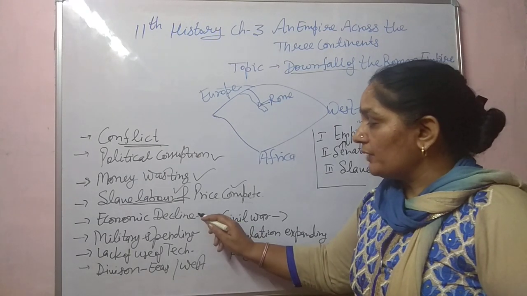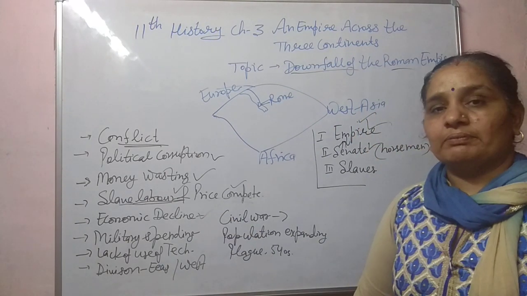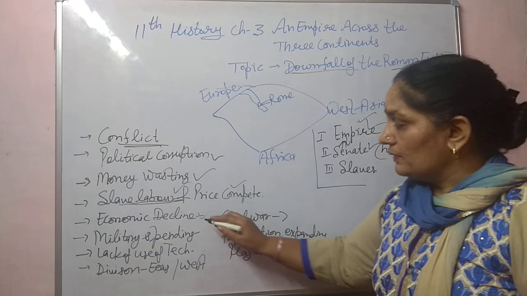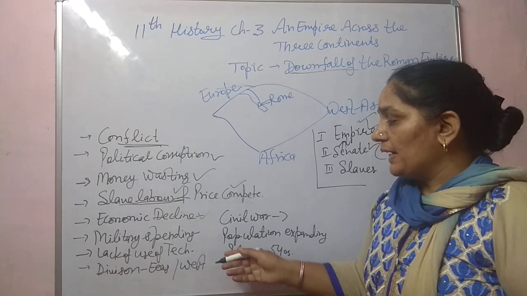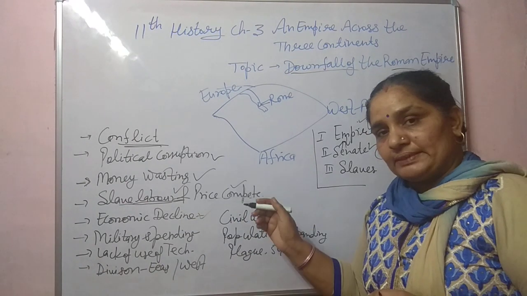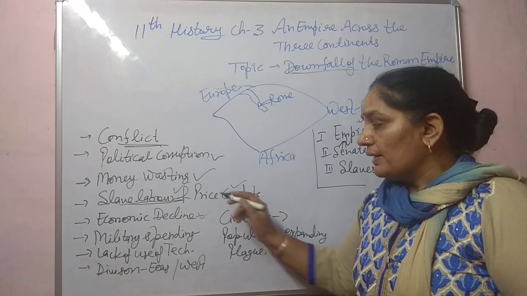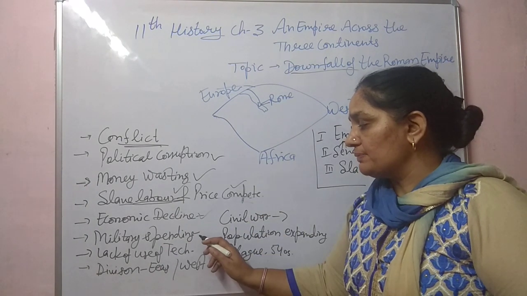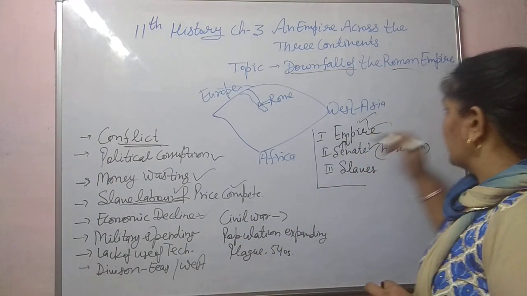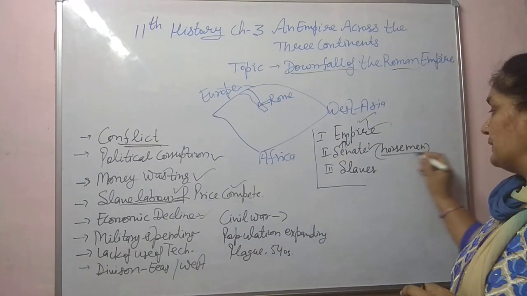Next is economic decline. With the passage of time, economic decline took place, and the import of gold and other precious metals from other parts of the world stopped. Next is military spending. We discussed the horsemen, who were the military persons.